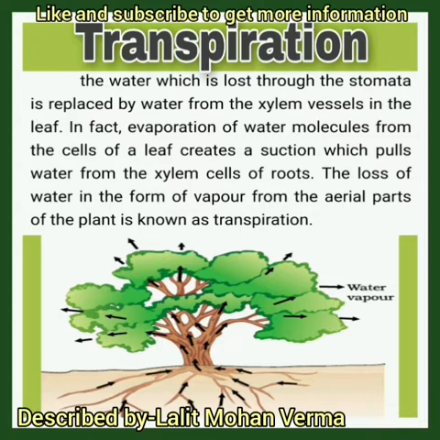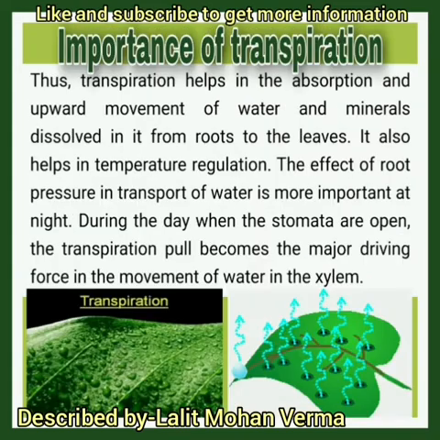And this loss of water in the form of vapor from the aerial parts, that is leaves of the plant, is known as transpiration. Transpiration is the social evil for the plant. Why? We'll discuss later. So, transpiration is the evaporation of water from the leaves.